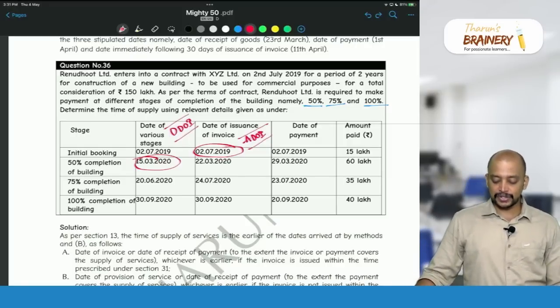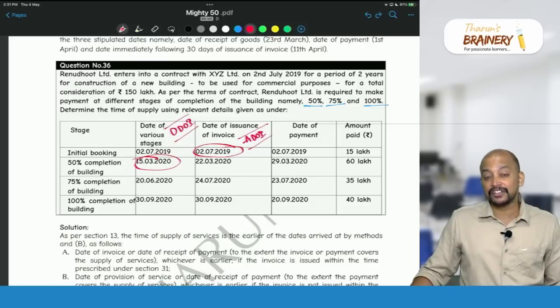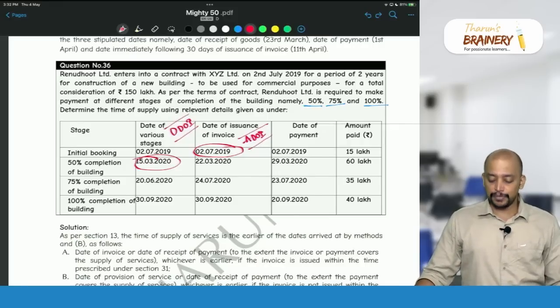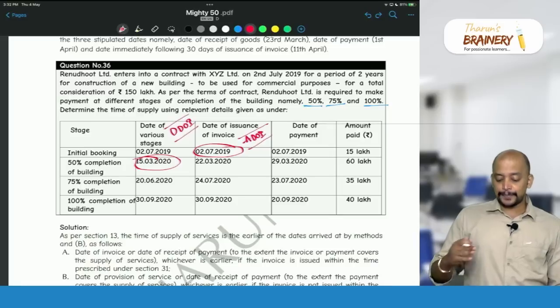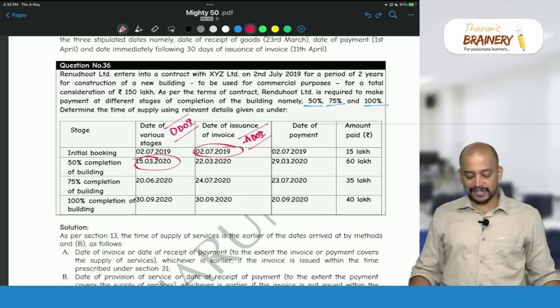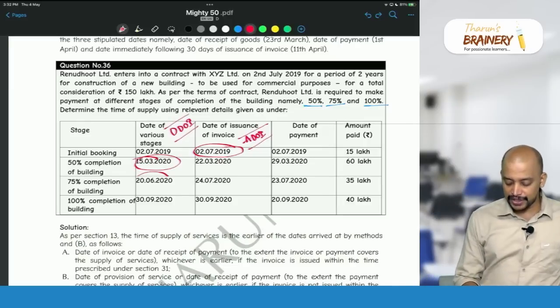So due date of invoice 26, actual date of invoice 24/7. So invoice is given within the due date? No, invoice is given beyond the due date. When invoice is given beyond the due date, what we need to take? We need to take date of completion or date of payment, whichever is earlier. Again, date of completion is only earlier.